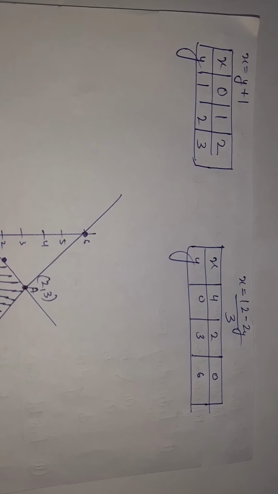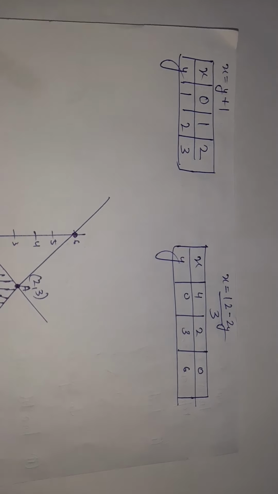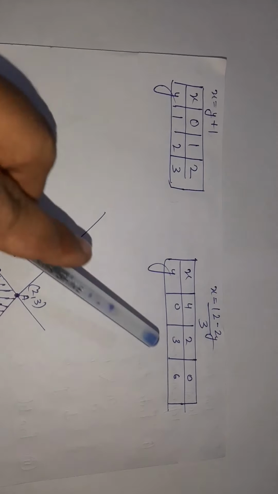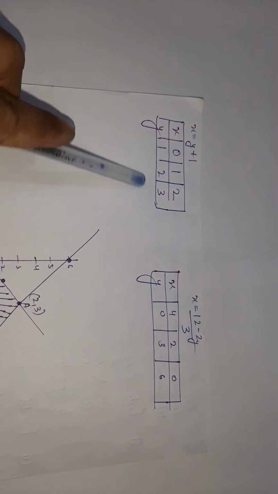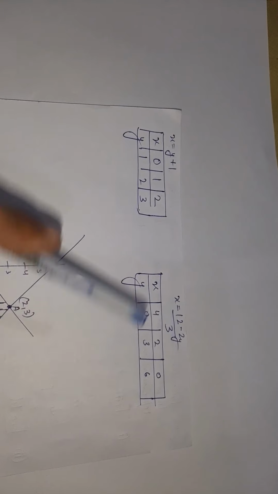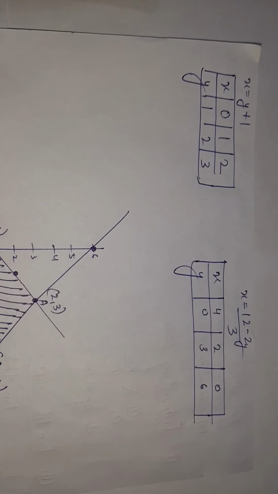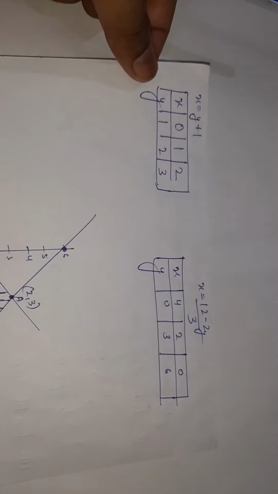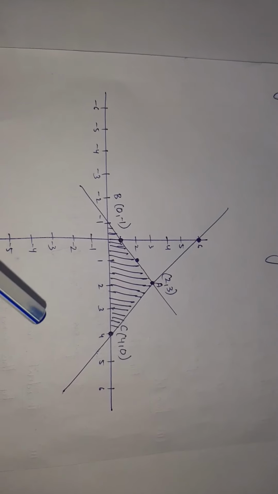Make sure that one of the points should be the same, that means 2, 3. 2, 3 are the same points. They should contain the same point in both the equations while you are drawing the graph. Keep this in mind. I have drawn the graph.